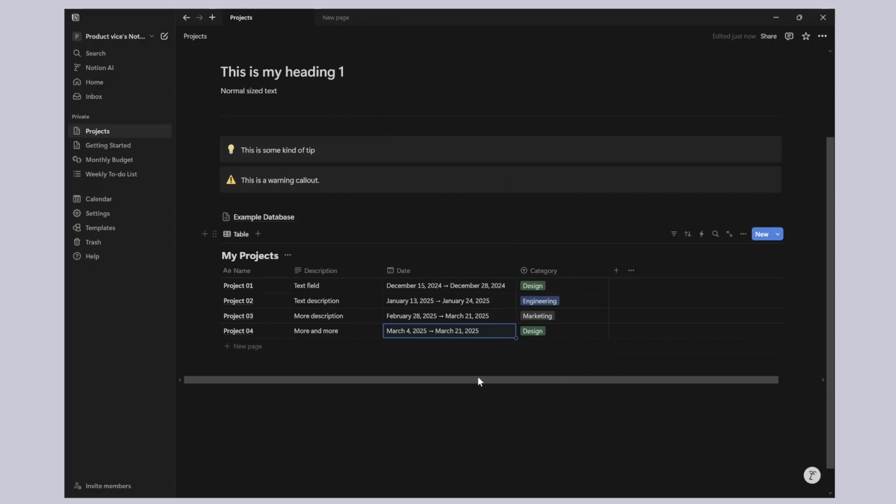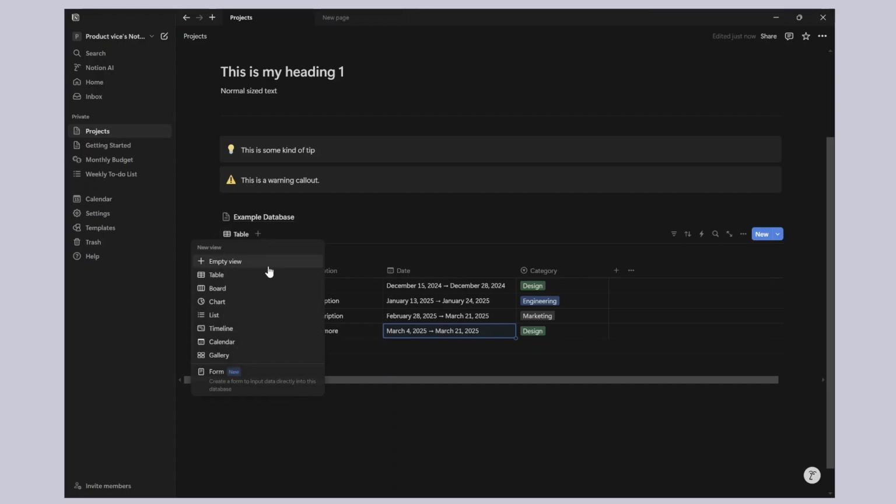Now, as I was talking about, once you have started your database, you can create different views of a specific database that you already have. The way to do that is going above the title of the database itself. You see this plus sign, you hit it, and you'll see the kinds of different views that you can make on Notion with a database. I'll just show you some of the more common ones that are used.